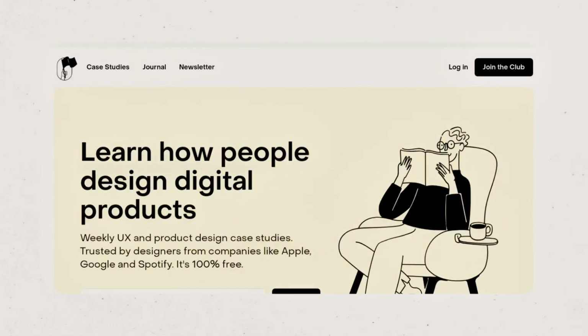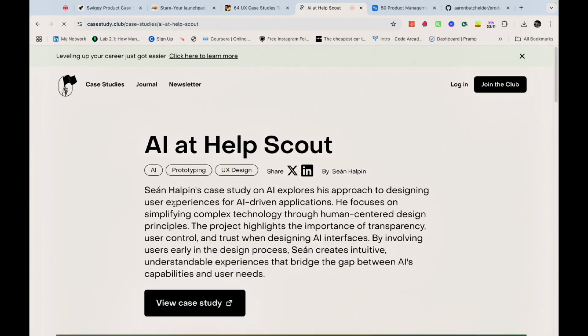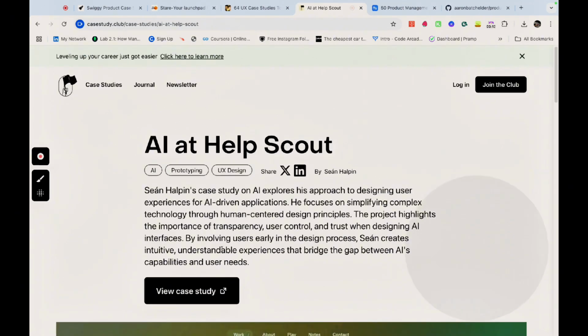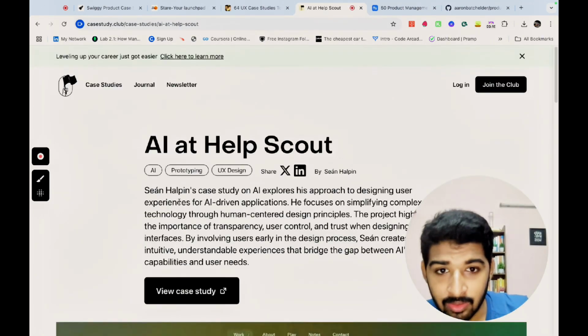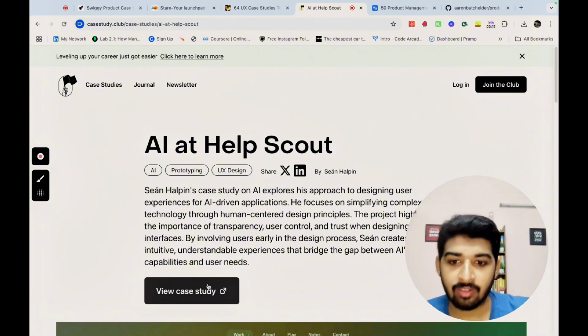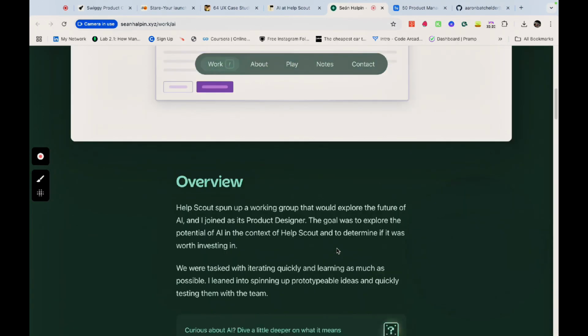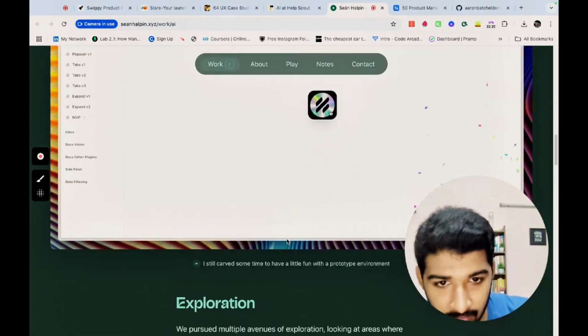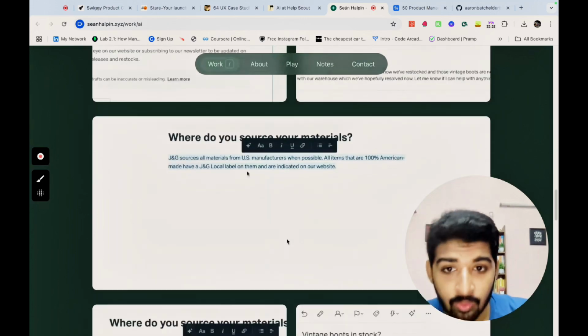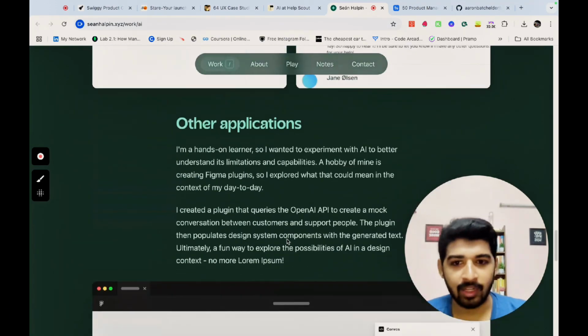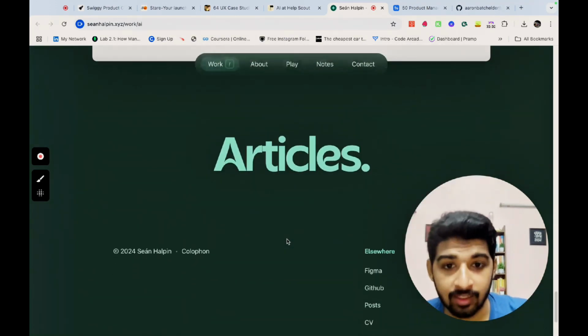The next is Case Study Club case studies. Here these case studies are mostly focused on product and UX design, but these are very detailed. So for example, I go here, I'll be able to view a brief description about the case study, and when I click on view case study, it takes me to the website of the user. There they tell what's the overview of the problem, how did they explore, how did they do analysis, what are the other applications of that, etc.